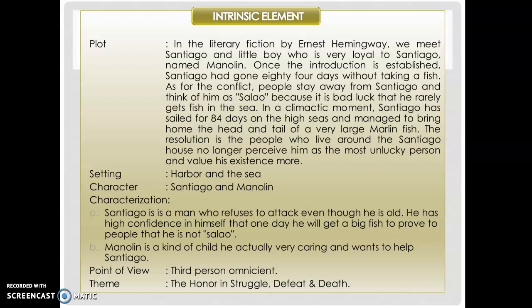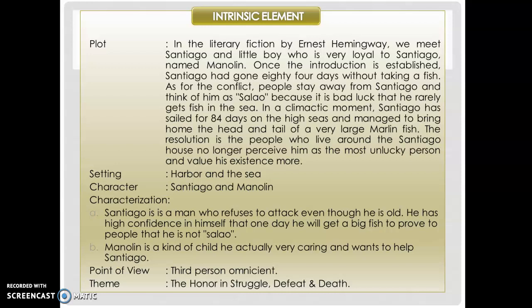Number four, characterization. Characterization is a description of a character given by the author to the characters in the story. The characterization from the story: One, Santiago is a man who refuses to surrender even though he is old. He has high confidence in himself that one day he will get a big fish to prove to people that he is not Salao. Two, Manolin is a kind child. He is very caring and wants to help Santiago.